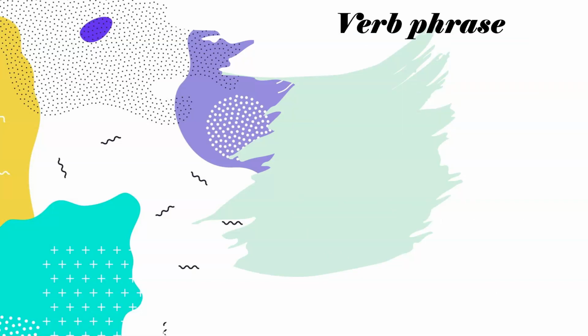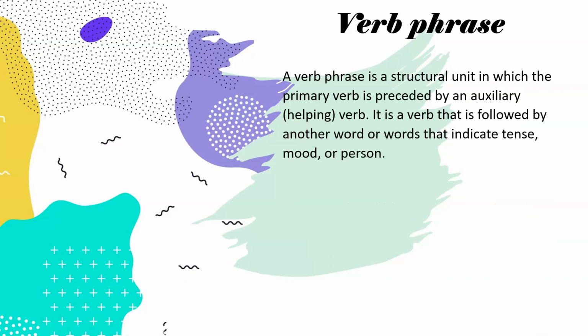Verb phrase. A verb phrase is a structural unit in which the primary verb is preceded by an auxiliary helping verb. It is a verb that is followed by another word or words that indicate tense, mood, or person.